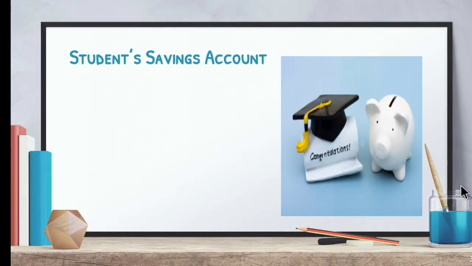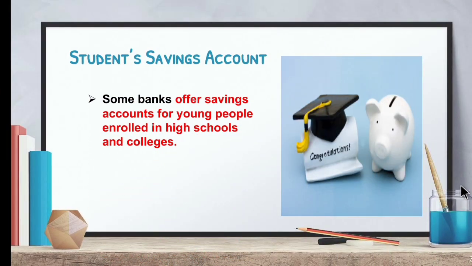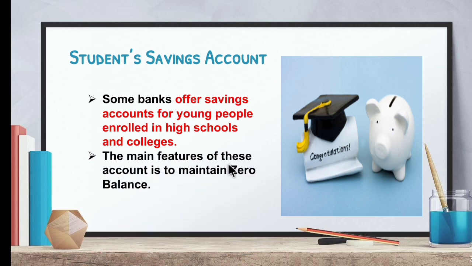First one is the student savings account, which means some banks offer savings accounts for young people enrolled in high school and colleges. Some banks offer students the chance to create an account. The main feature of these accounts is that you can open an account with zero balance.